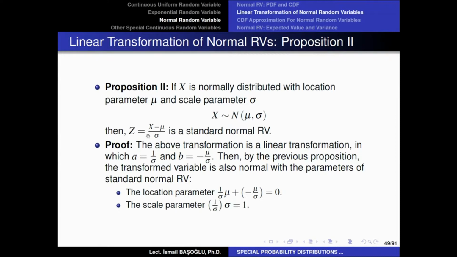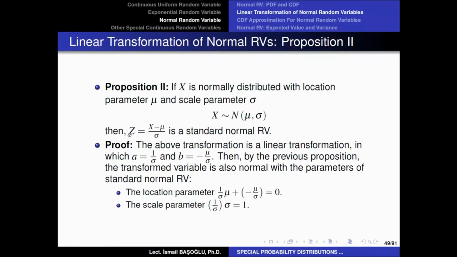Now, if you apply such a transformation, which means from the normal random variable, you are subtracting its own location parameter mu, and you are dividing this difference by its own scale parameter, and you are defining this transformation as Z.